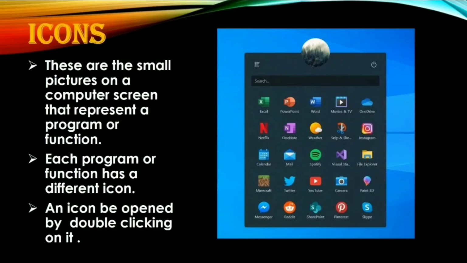As an example, if you want to play YouTube, you have to click on the YouTube icon. If you want to play some games, you have to click on the game icon. If you want to call someone, you have to click on the contact or dial icon. That's it. Each program or function has a different icon. In mobile, we just click on that small tiny picture and the application will open. But in a computer system, an icon is opened by double clicking on it.